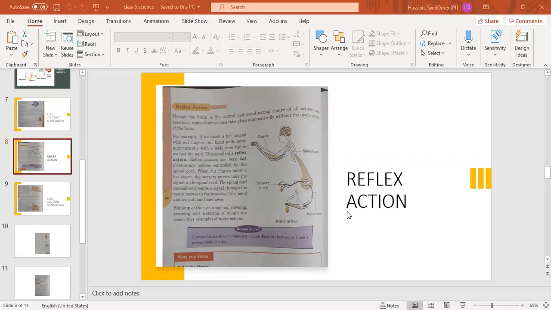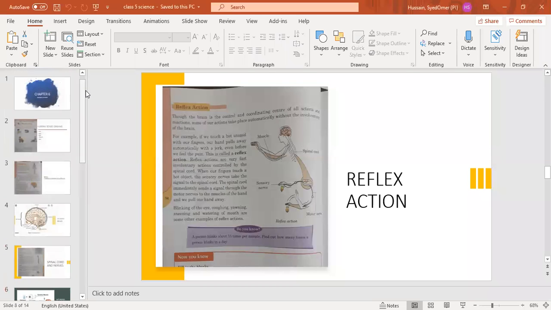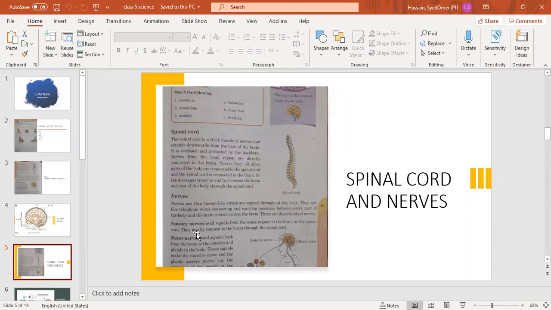Sensory nerves send signals from the sense organs to the brain or spinal cord. It's written on the previous page, the definition of sensory nerves, page number 53. It's written over here: sensory nerves send signals from the sense organs to the brain or the spinal cord. So this is the answer to this blank.